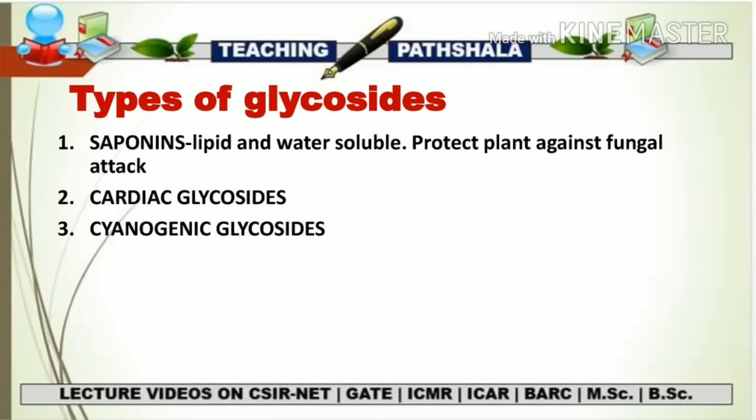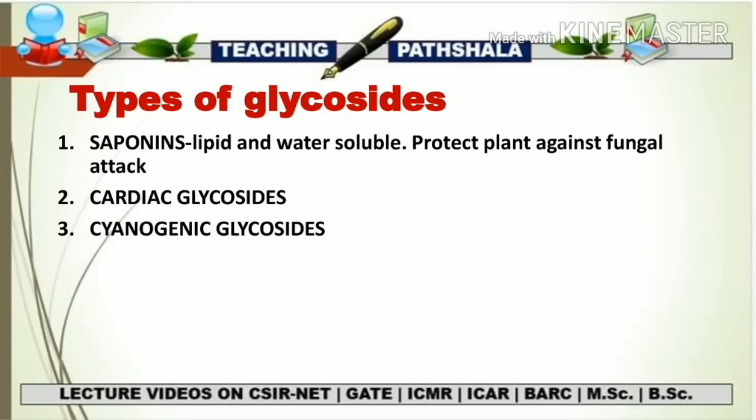The cyanogenic glycosides have a protective function in plants. These are a natural source of hydrogen cyanide. The breakdown of cyanogenic glycosides is going to release hydrogen cyanide, which inhibits the activity of the iron containing cytochrome oxidase. So with this portion we have completed all the different classes of plant secondary metabolites.